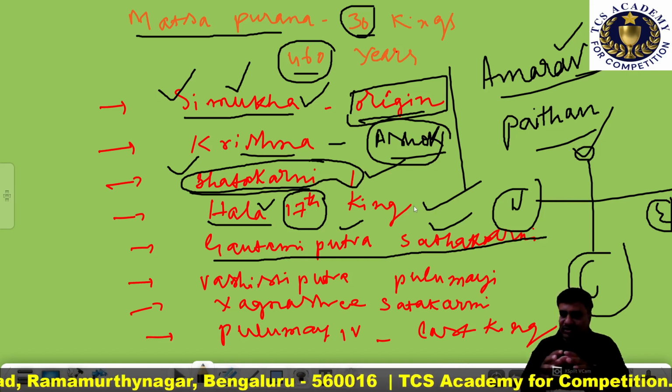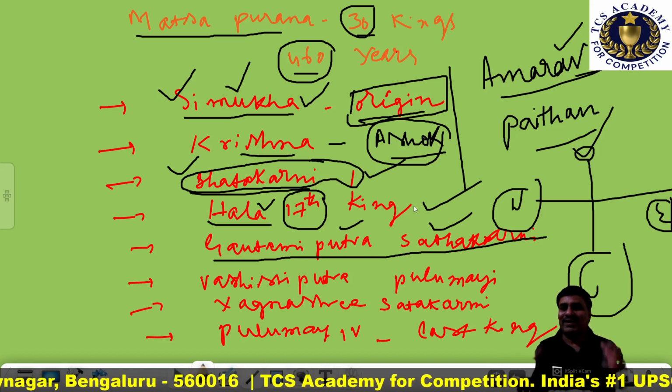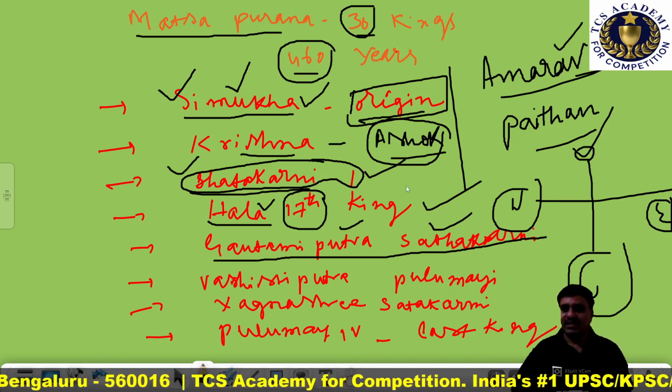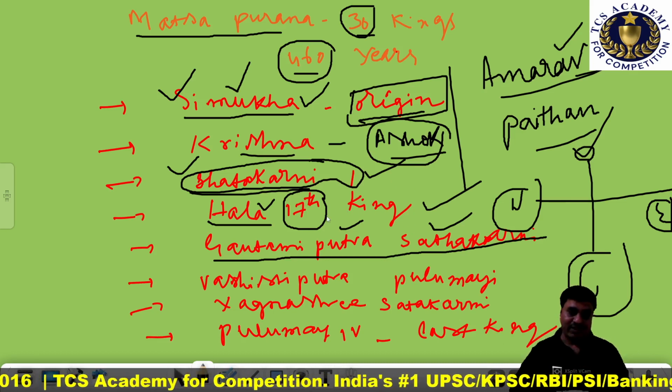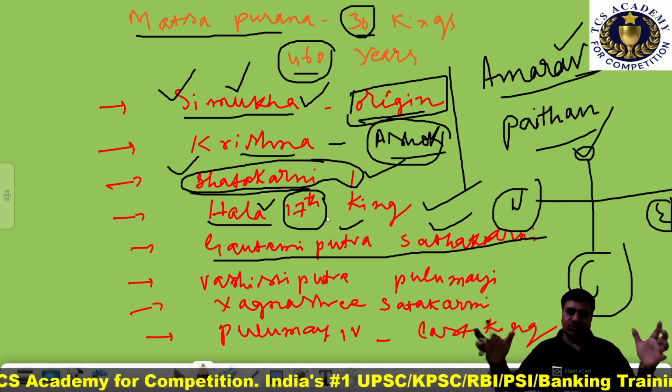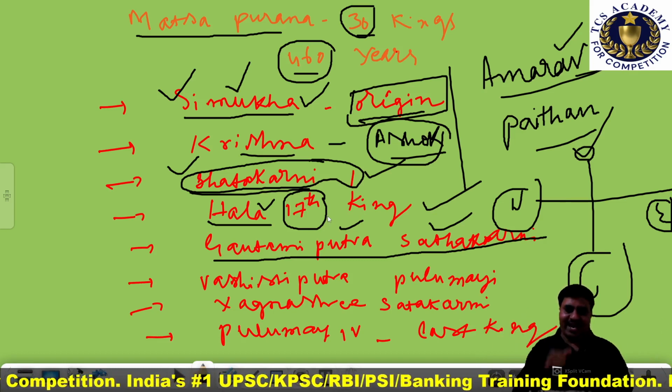All these three ocean waters were drunk by Gautami Putra Satakarni's horses. That is the reason he got the title Trai Samudratoya Pitavahana.